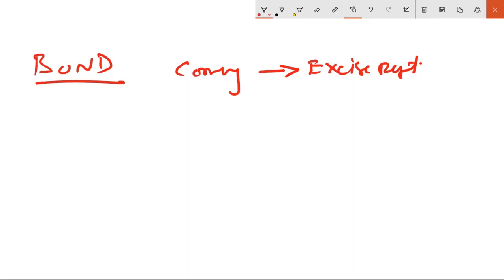All exports will be in dollars. So that's the reason the government wants to encourage companies to do exports by not paying excise duty initially. Later, once you do the sale and get the money, you can pay.